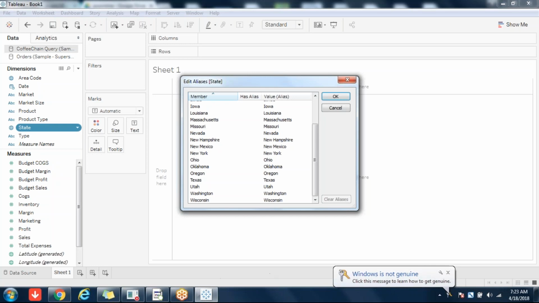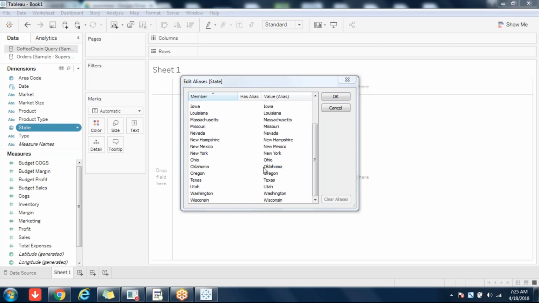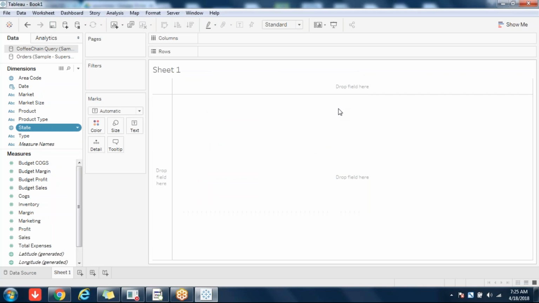One second, guys. As you clearly observed here, the number of states is less in Coffee Chain compared to Superstore. That is understood? Shall I proceed? Remember that. That means the number of states is less in Coffee Chain, which means the data is less in Coffee Chain. Keep that in mind. Now I'll proceed.